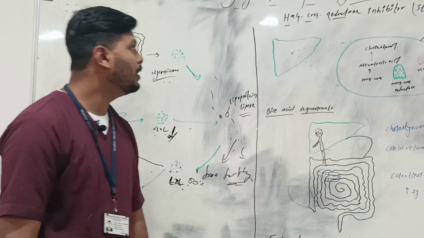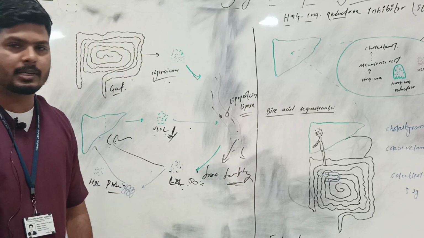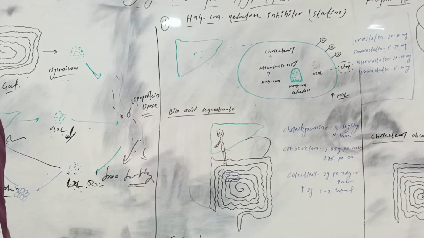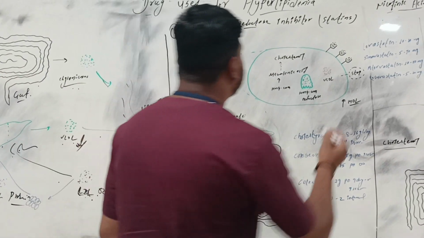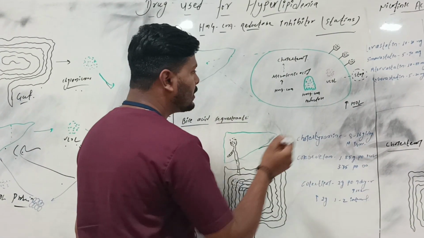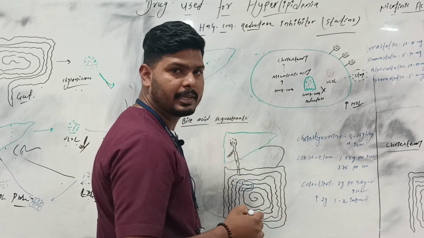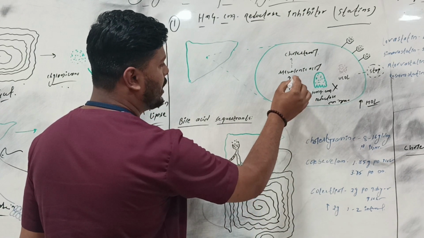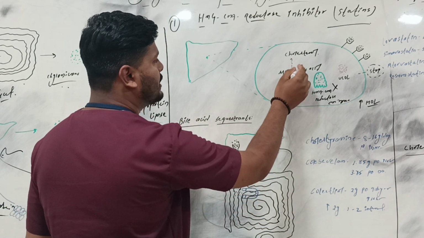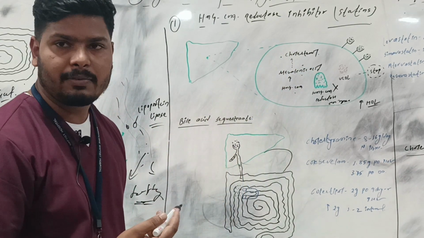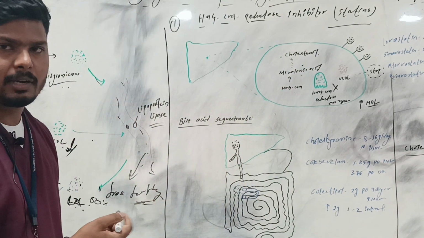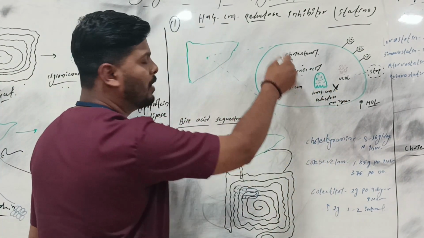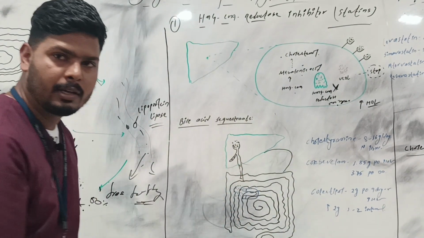Now, to reduce all this, there are some drugs, a classification of drugs. The first line drugs are HMG CoA reductase inhibitors. It is the first choice for every physician. It will inhibit the HMG CoA reductase enzyme. Why? HMG CoA is converted into mevalonic acid, and mevalonic acid is converted into cholesterol. It is a precursor of cholesterol. Since the enzyme is inhibited, this formation will not happen, and automatically it will reduce the cholesterol synthesis.